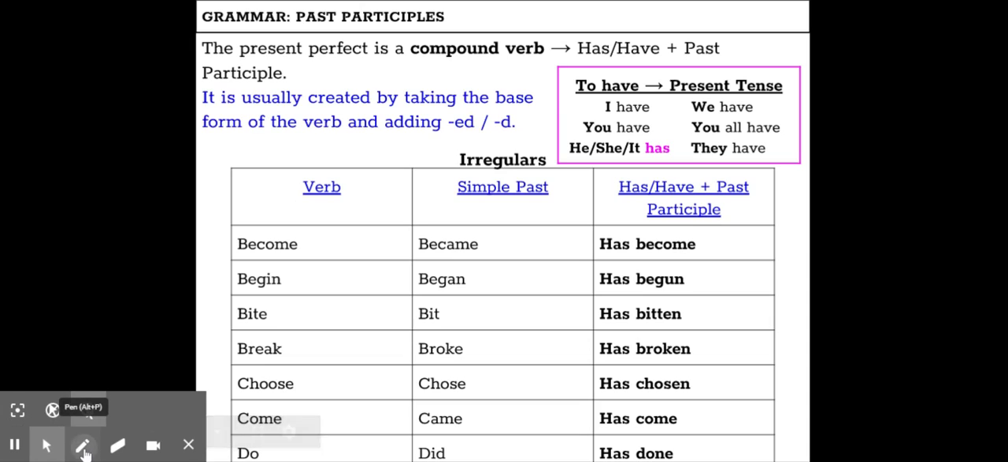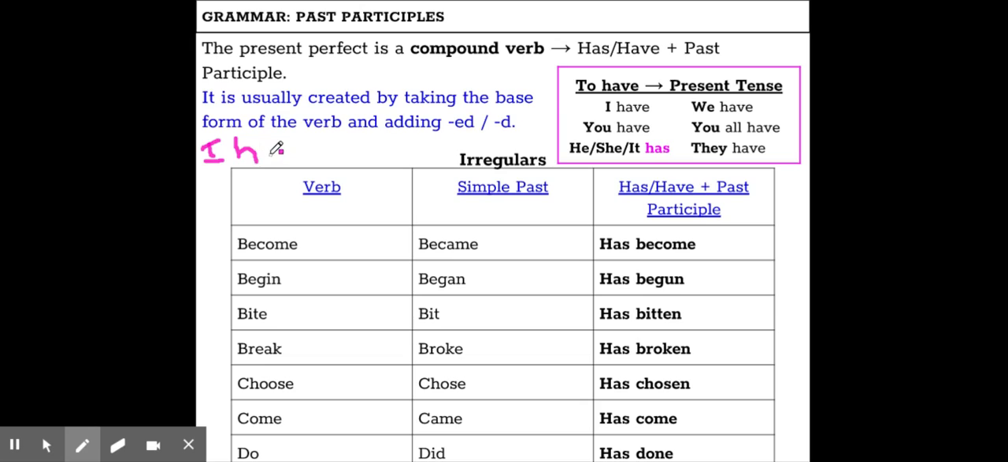So, let's look at start. I'm going to use start as an example, and I'm going to do this in pink. So, I is my subject, and then have is my helping verb. So, I have, sorry that it looks like chicken scratch. I'm going to put in my base form of my verb, start.